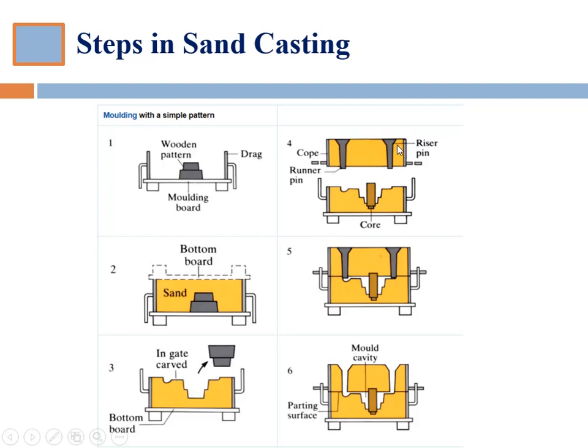Now what we have here is the upper mold box, known as the cope, where we create two channels. One is for pouring the molten metal and another one is to take away the air and the hot fumes or any other impurities through this riser section. So this is known as a riser.